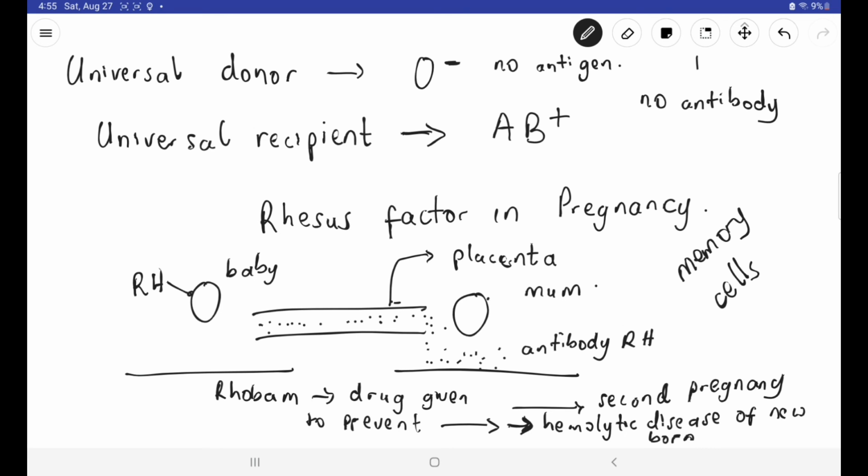Now, drugs such as Rhogam are given to prevent this from happening. So yes, this still happens in recent times, but drugs like Rhogam would prevent the onset of that hemolytic disease of the newborn, which could basically lead to the death of the fetus, which is the baby developing in the uterus, or could lead to miscarriages, which also involve the death of the fetus as well.